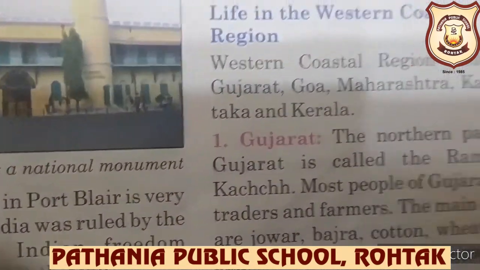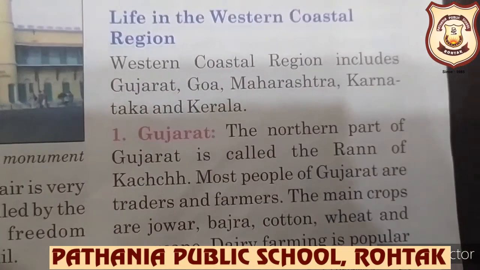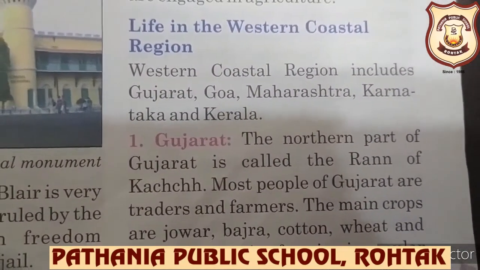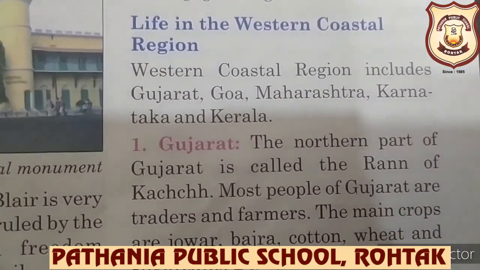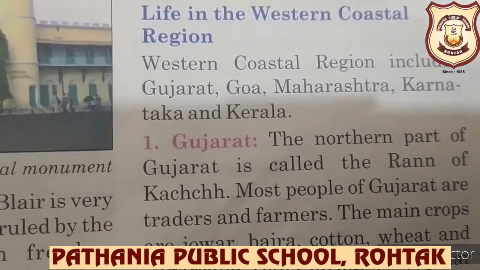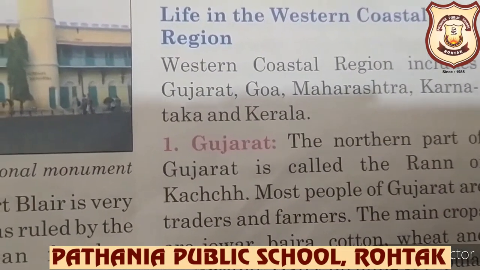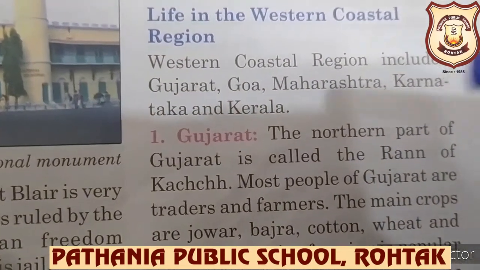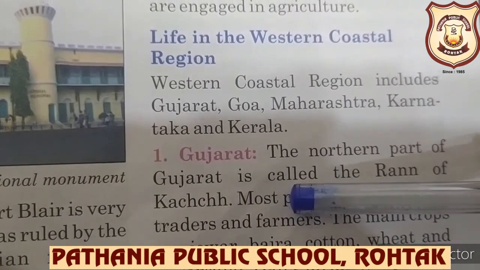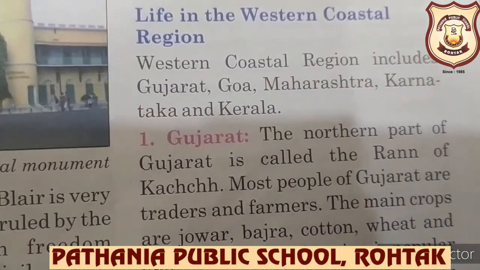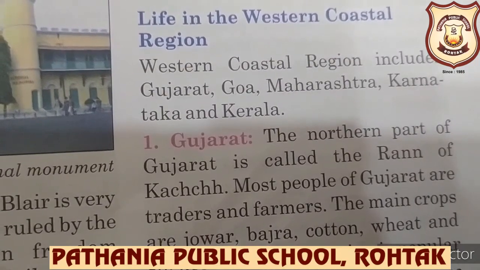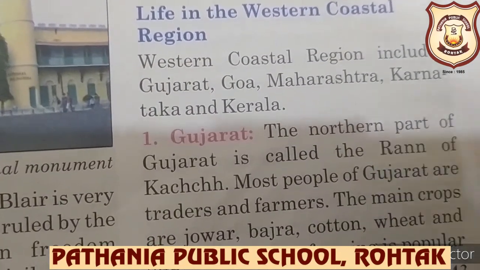Gujarat. The northern part of Gujarat is called the Rann of Kutch. The northern part of Gujarat is called the Rann of Kutch, okay. And Gujarat is located in northwest India, isn't it? And the Rann of Kutch is the northern part of Gujarat. Most people of Gujarat are traders. What is the meaning of traders? Those who do trading, who do business.